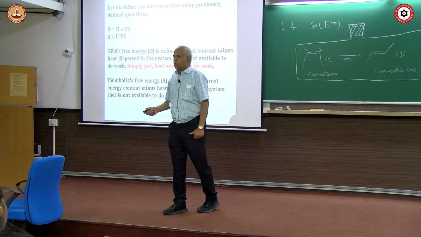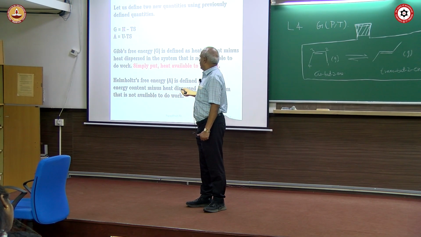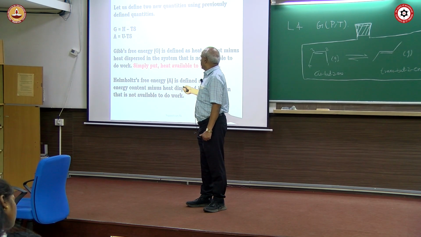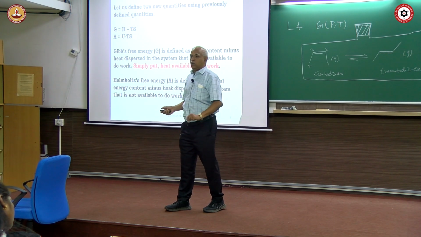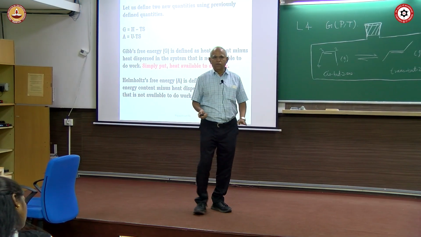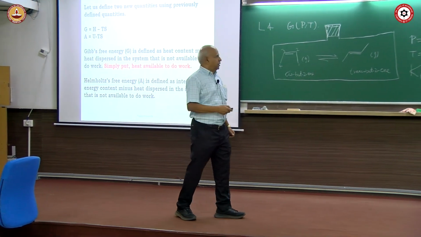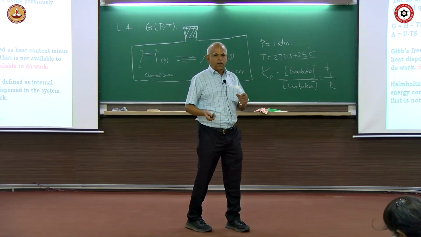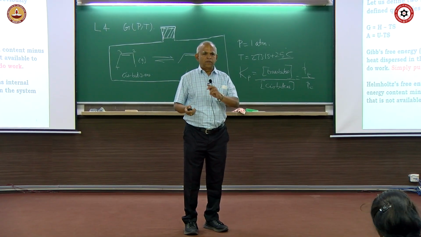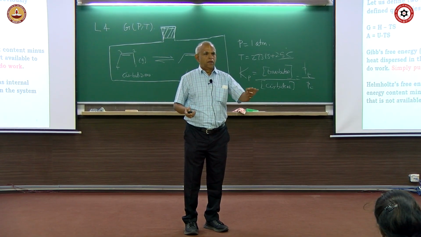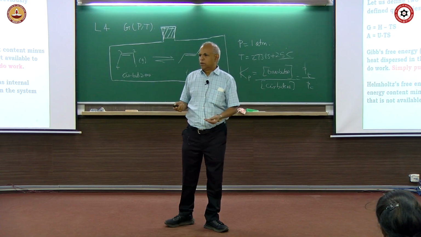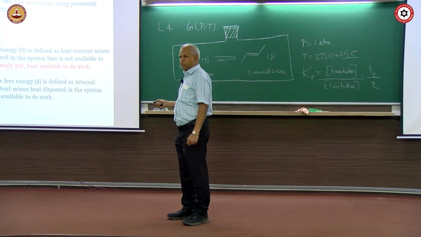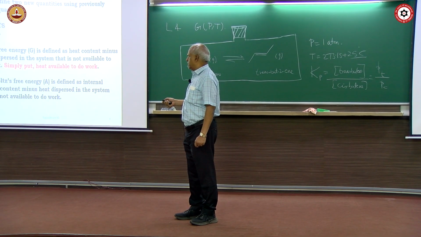Okay, so Gibbs free energy is the total energy available in a transformation due to chemical bonds minus the energy that is not available to do work. In many devices there are no gases, everything is liquid and solid. So, for solid state devices, constant volume is a standard condition, right? For example, a diode, a semiconductor, etc. For them, generally Helmholtz free energy is the preferred criterion because there is no volume change.